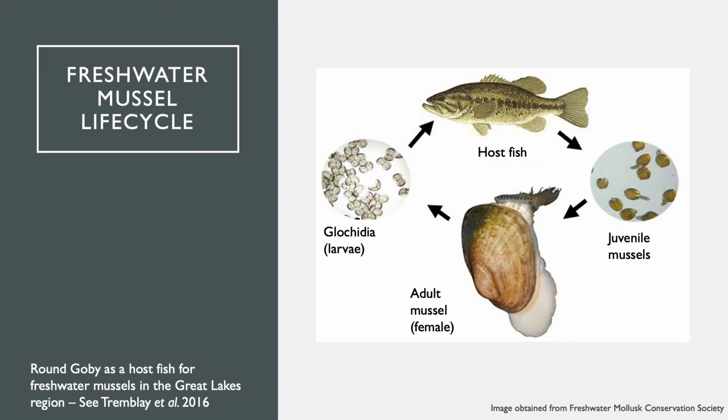Freshwater mussel species often exhibit various host attraction strategies in order to successfully infect host fish, which can include the display of a lure that may resemble a prey item like a small fish or crayfish, as seen in this image here, or could take the form of a conglutinate or a package of glochidia, which may also resemble prey items meant to attract fish for glochidial infestation.